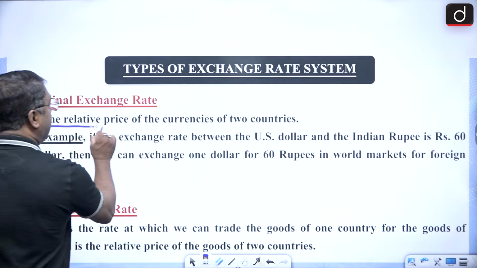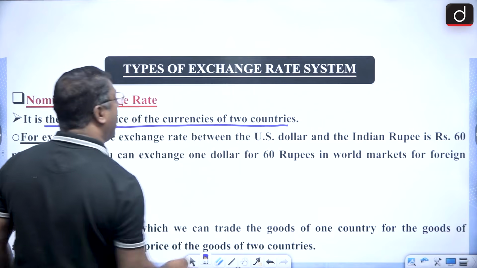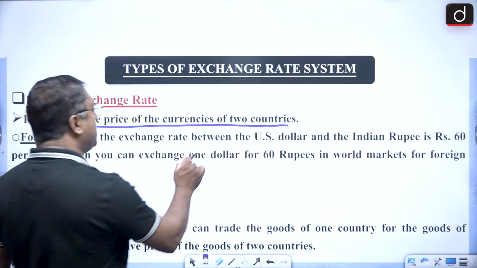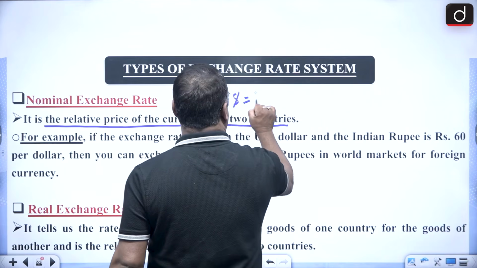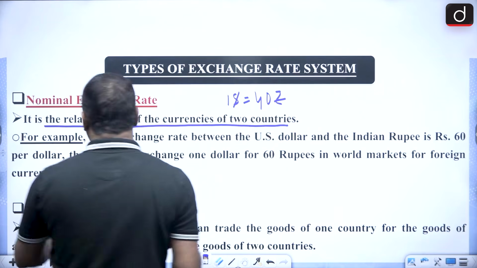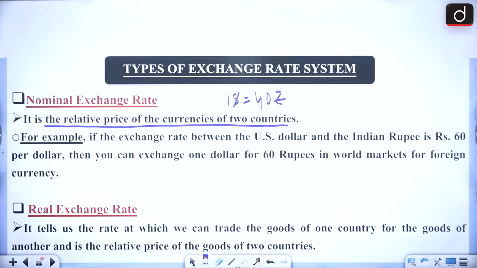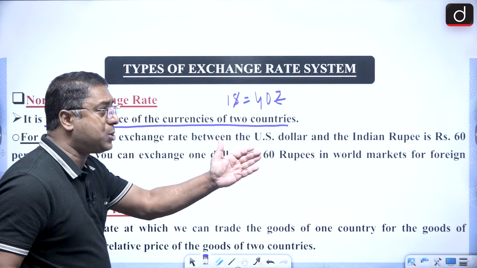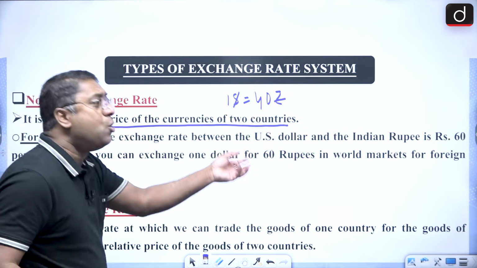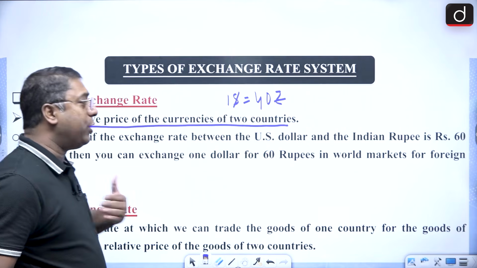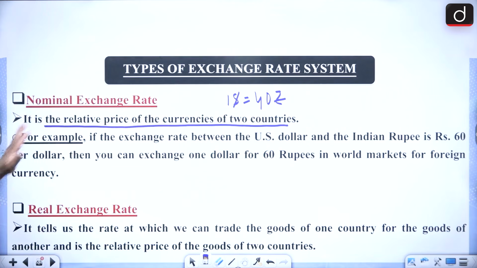It is the relative price of the currencies of two countries. Nominal exchange rate is the relative price of currency, like $1 is 40 rupees. So $1 can be exchanged in return for 40 rupees, or if you give 40 rupees, you get $1.